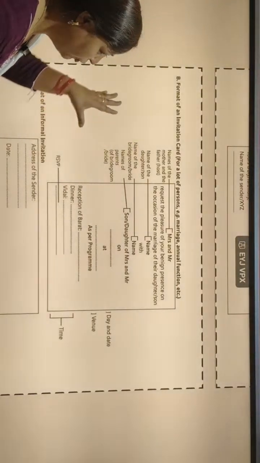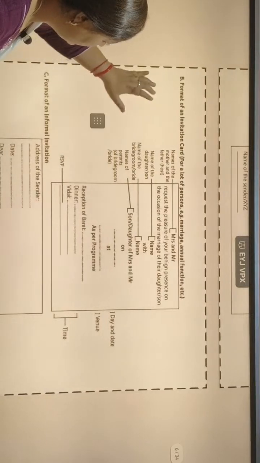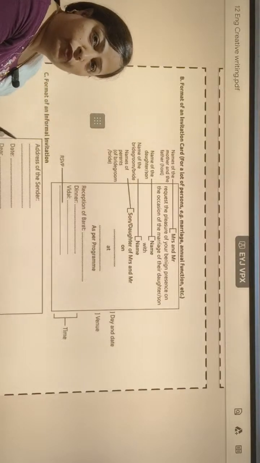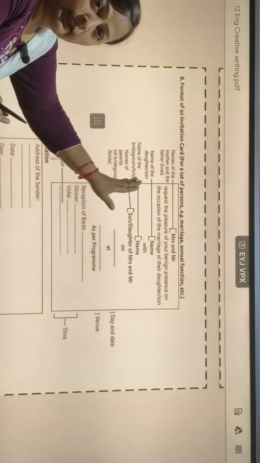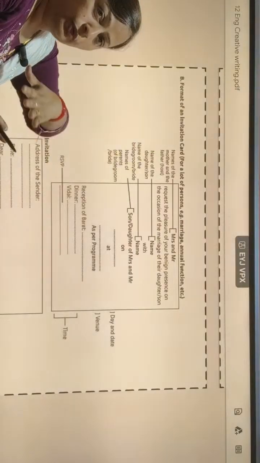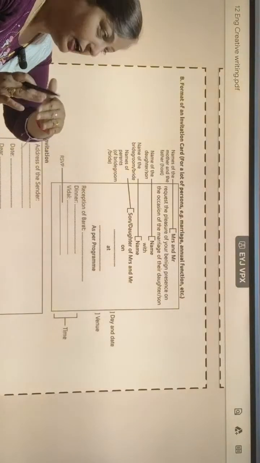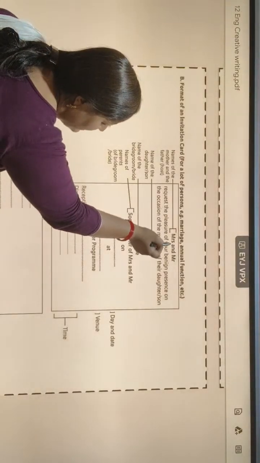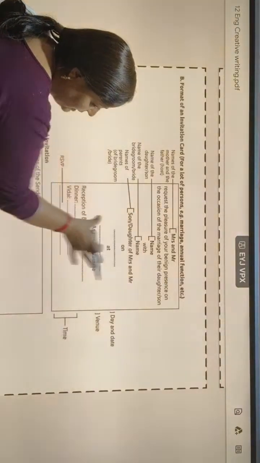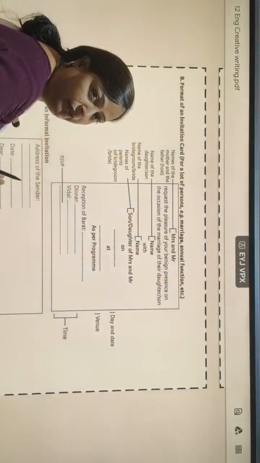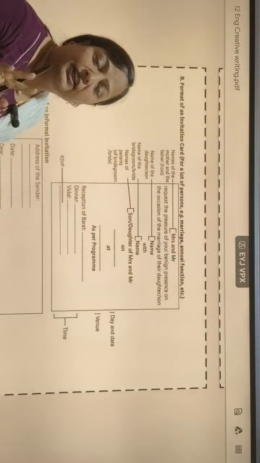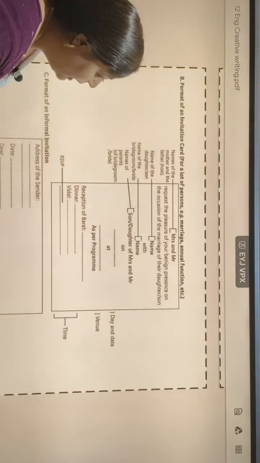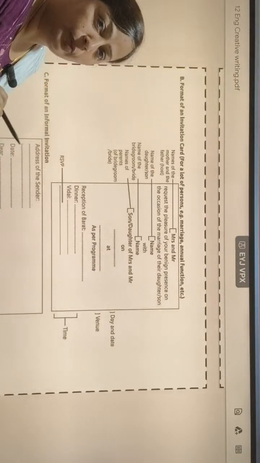Now this is a format of invitation in card form. That was the sample of letter form. Now we will learn how to write a formal invitation in card form. When we are going to write in card form, first of all we will mention Mrs. and Mr. You can see in this way we have to write our invitation, and after completing our invitation we will make a box. Okay, and we have to put our invitation in the box.